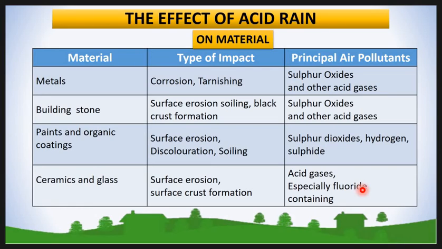Building stone in contact with sulfur dioxide suffers erosion of its surface and black crust formation. Paint and organic coating in contact with sulfur dioxide suffer surface erosion and discoloration. Ceramic and glass come in contact with acid gases, especially fluoride containing gases, which lead to surface erosion and surface crust formation.